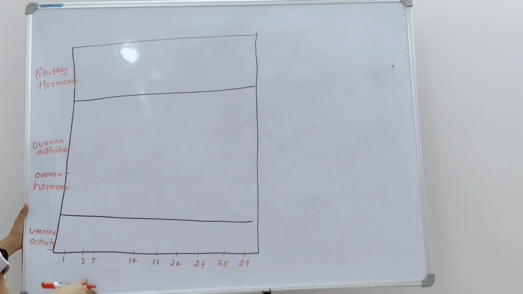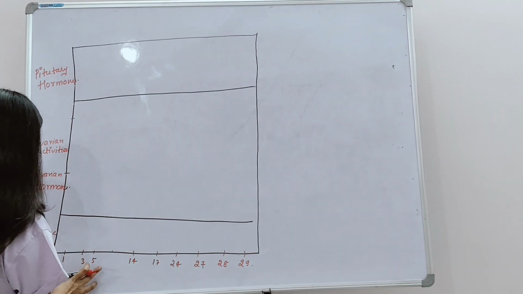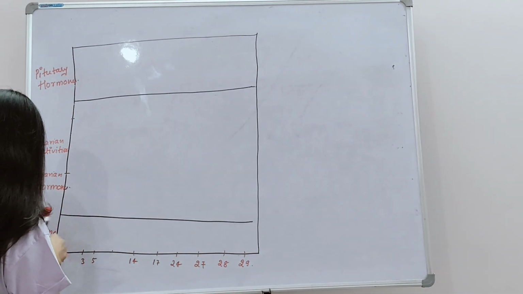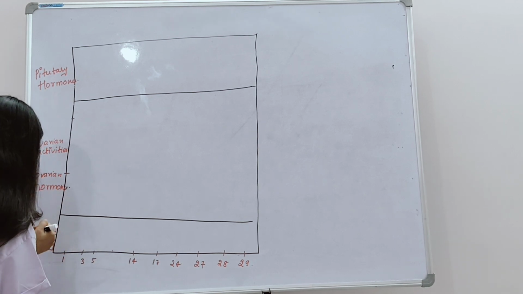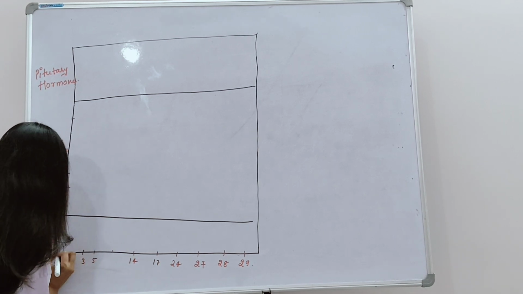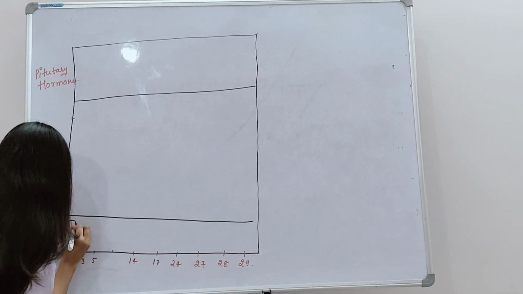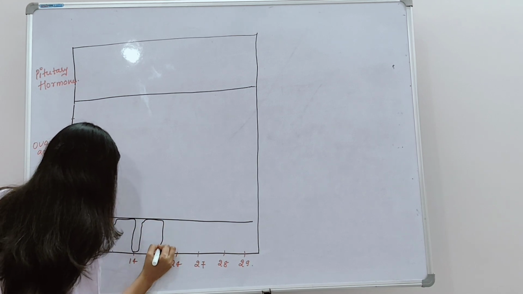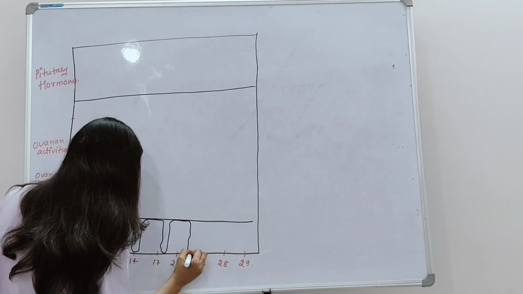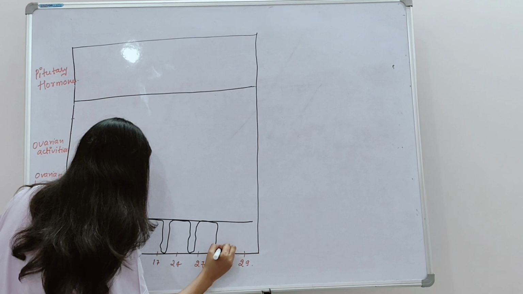Okay. So inside this uterine activity, you will see such kind of diagrams. These are the lining of the uterus.